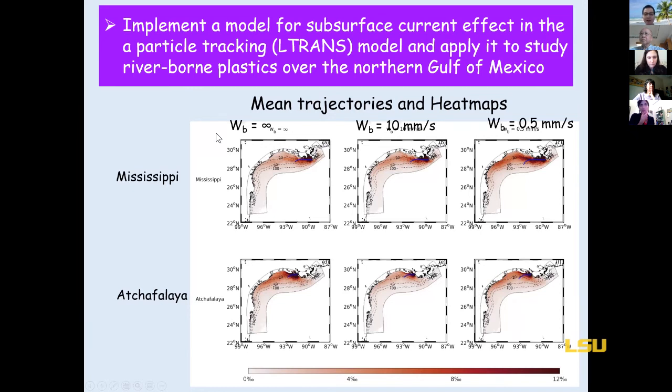If we don't consider the effect of subsurface currents, then we will only have the left panels. But if we consider the subsurface currents, then when they have different rising speeds, they will have different trajectories and fates. For example, for the Mississippi River plastics, those plastics that have a rise speed of 0.5 millimeter per second, more of them could reach the coast of Texas than those macroplastics that have infinite buoyant rising speed. But without considering the subsurface current effect, we will not be able to see that.